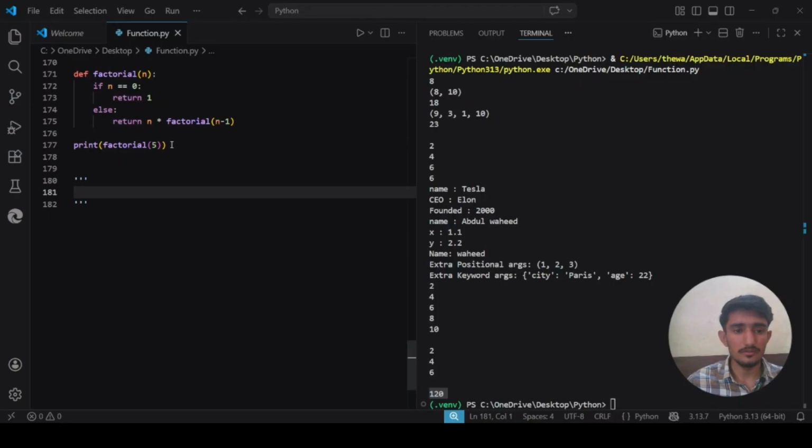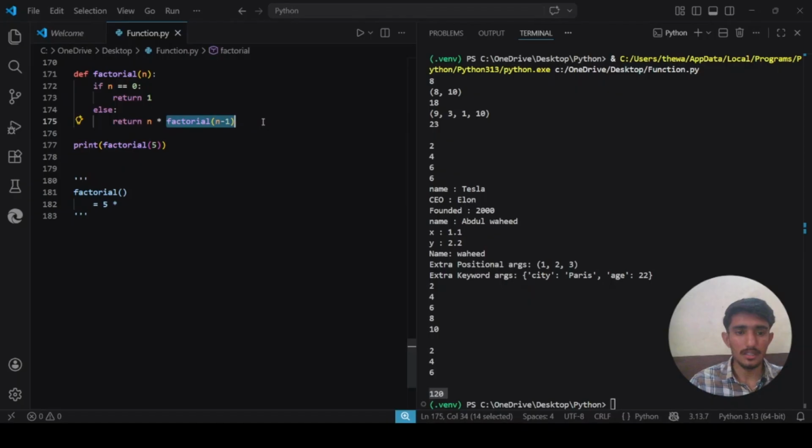So when we call the function, which is factorial 5, what it will do is come here and ask: is n 0? No, it is not. So it will run this else block, which is n into factorial of n minus 1. Now n is 5, so 5 into the factorial of n minus 1.